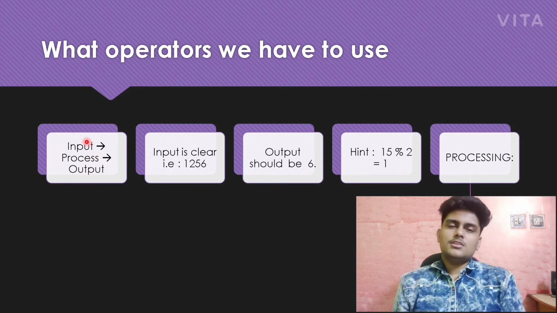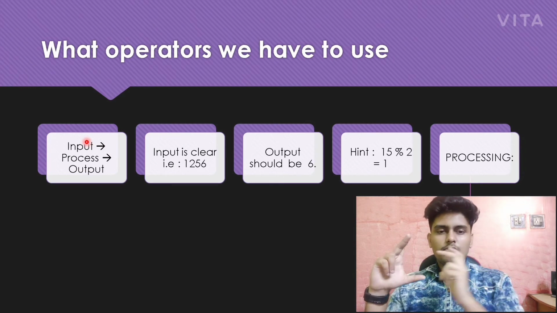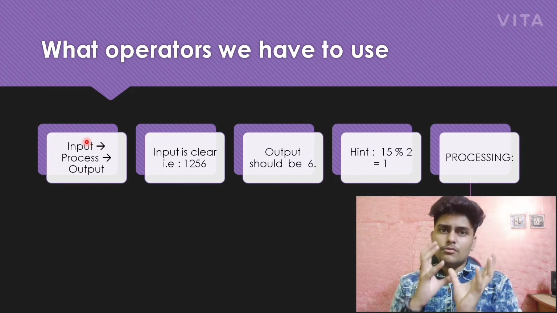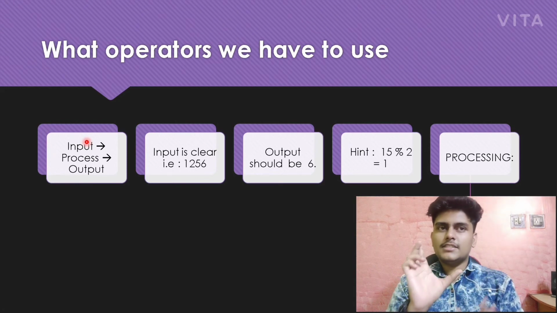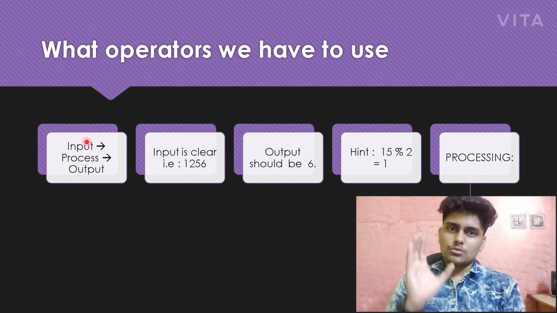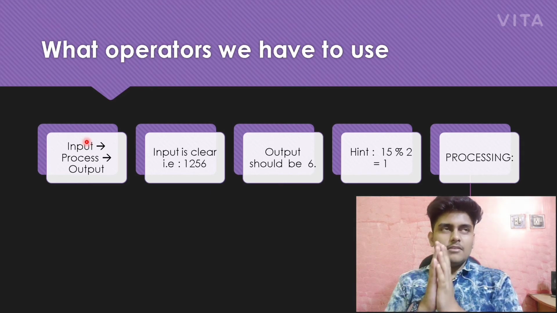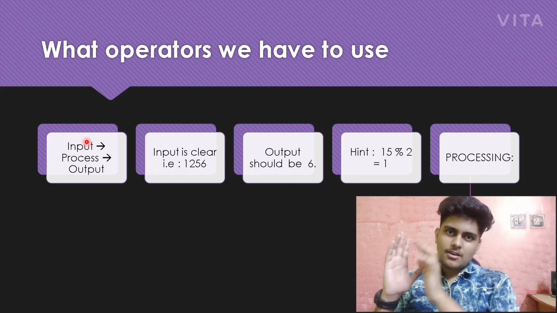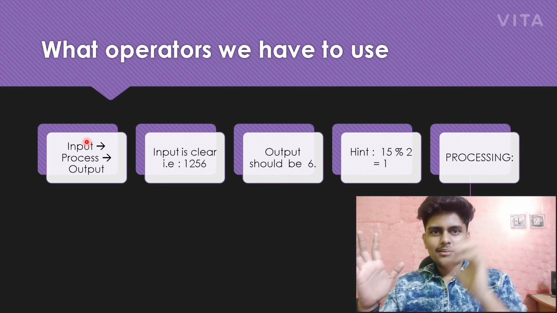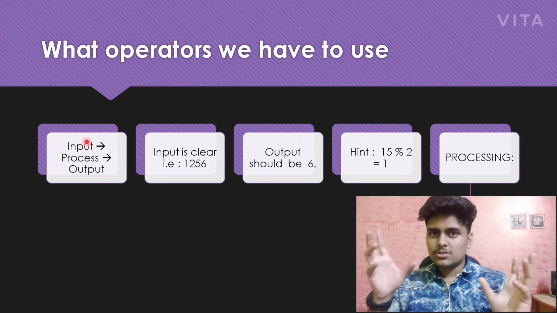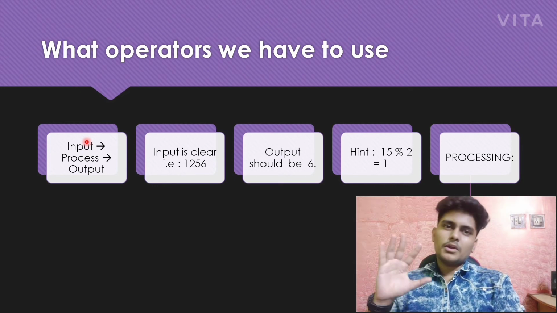So what is the input over here? We have to find the last digit of 1256. If we have the number 1256, then we can do something with that. So 1256 is enough for our input. We will take any variable like n or a equals int of input, or directly assign 1256, or take input from the user. So okay, input is done.